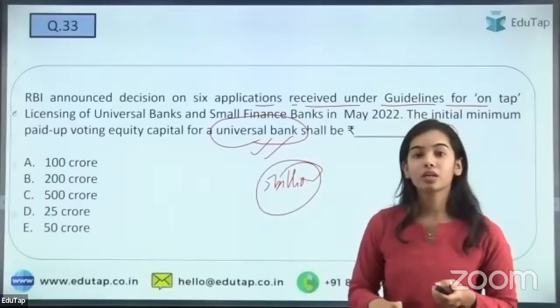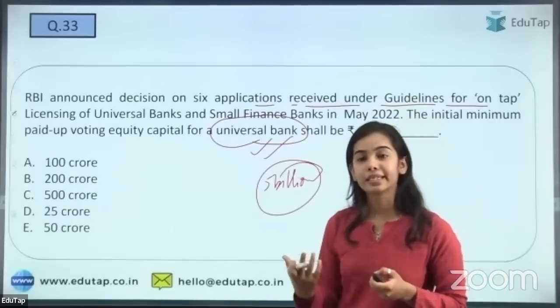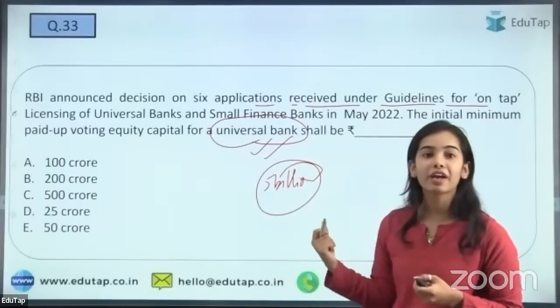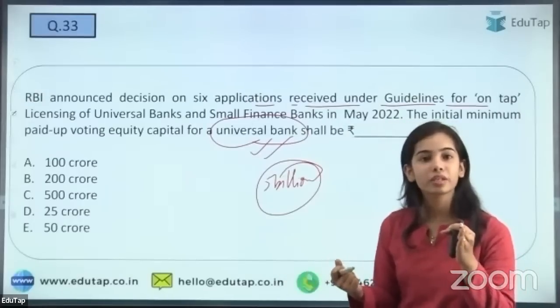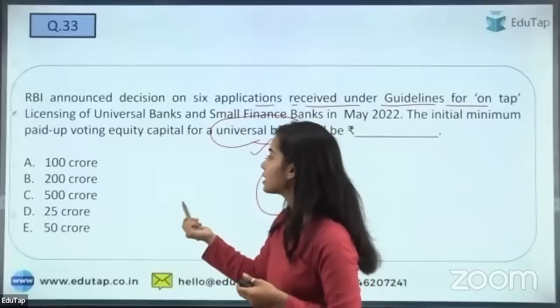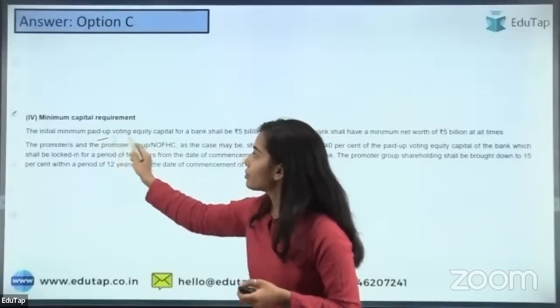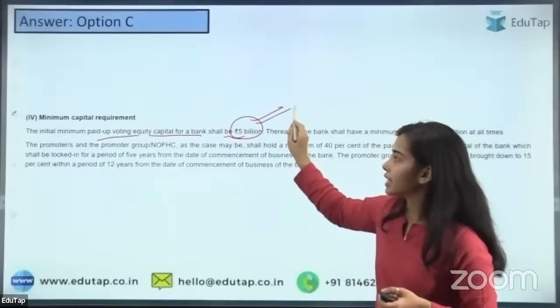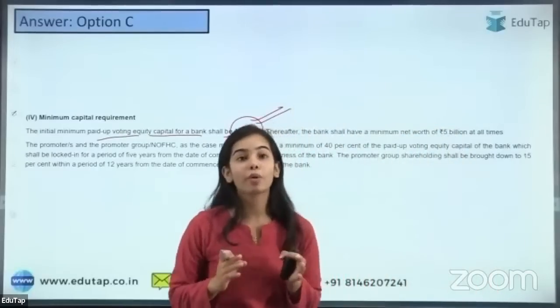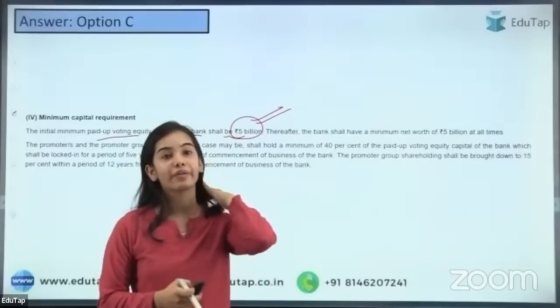That is 500 crores. Yes, Nilesh has given the right answer now. It is 500 crores. Yes, here also I've got the right answer from the Zoom session. Nimble has said 500 crores, and that is right. So the initial minimum paid-up voting equity capital for a bank shall be 5 billion. That is, the minimum capital requirement for the urban universal banks is 500 crores.